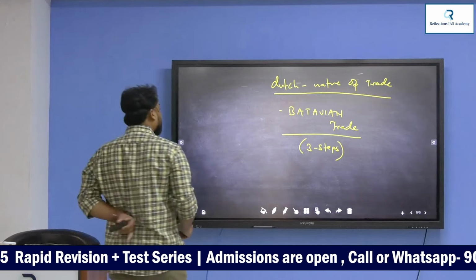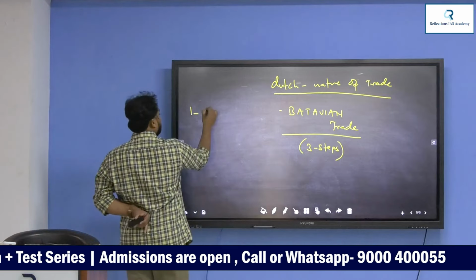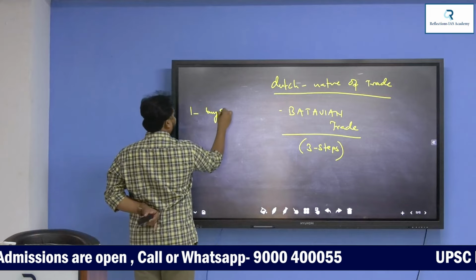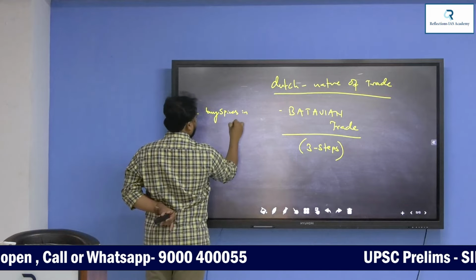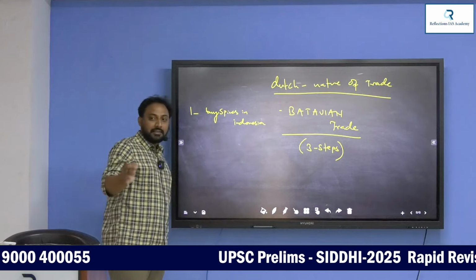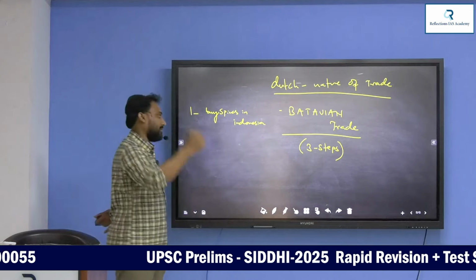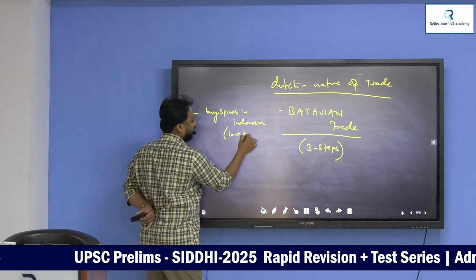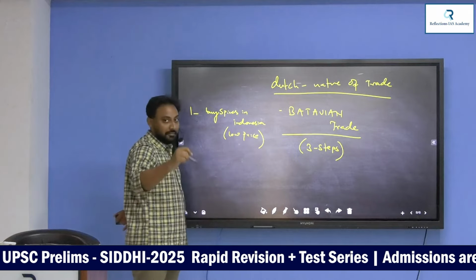Okay. Step number 1. Buy spices in Indonesia at very, very low price. This is the first step.